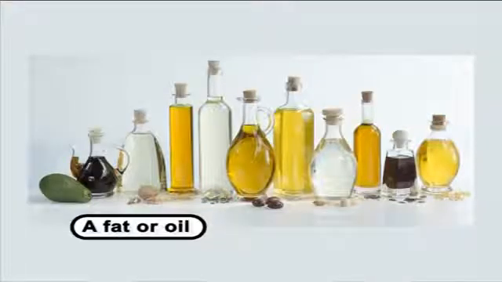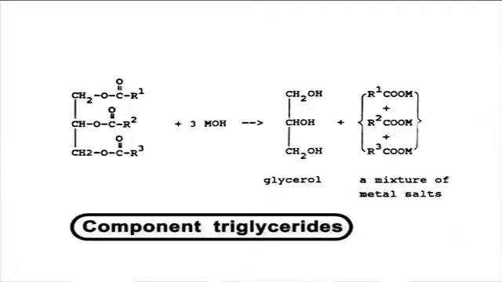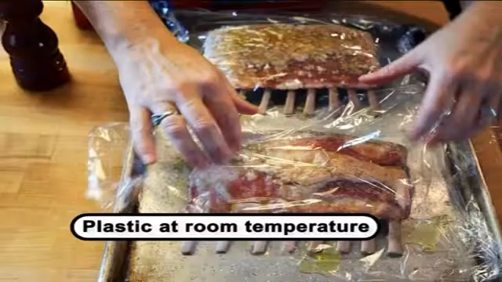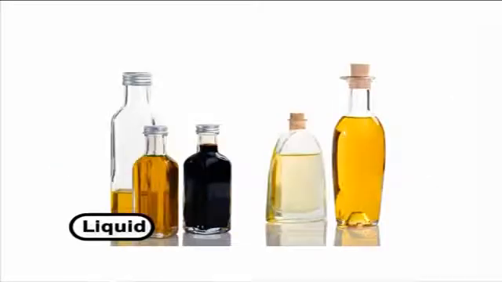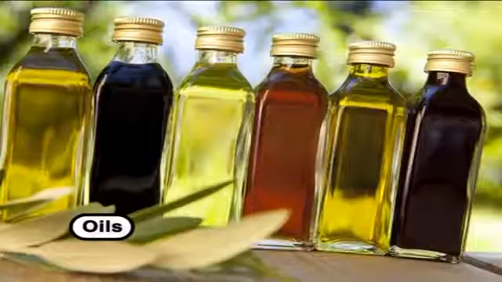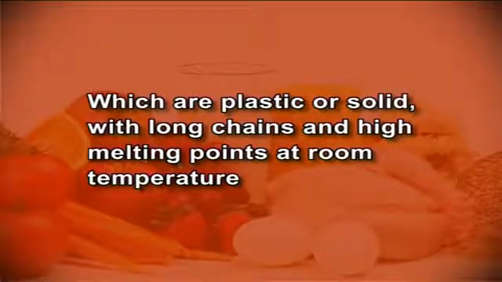A fat or oil which is a mixture of several triglycerides has a lower melting point and a broader melting range. The melting range is dependent on the fatty acids of the component triglycerides. Fats also may be plastic at room temperature, containing some triglycerides that are liquid and some that are solid. Oils, liquids at room temperature, tend to be more unsaturated, have shorter chains and have lower melting points. Fats, which are plastic or solid at room temperature, have long chains and high melting points.